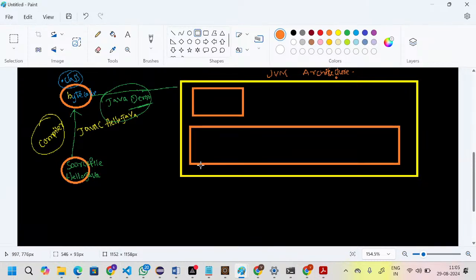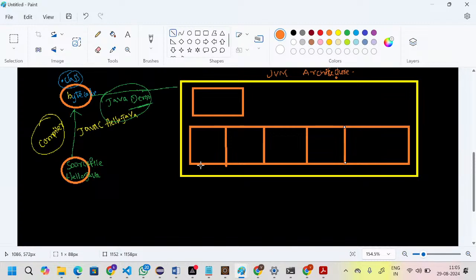The first one is the method area, the second one is the heap area, the third one is the PC register, and the fourth one is the native stack.